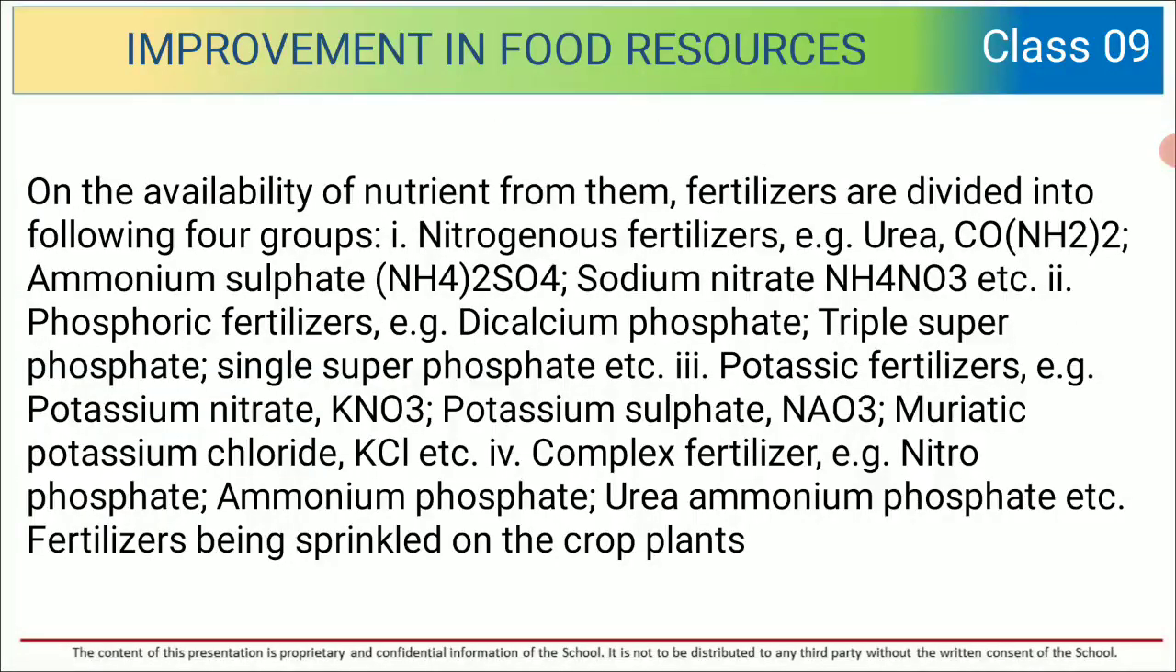On the basis of the nutrient they provide, fertilizers are divided into four groups. First, nitrogenous fertilizers, which include urea and ammonium sulfate. Second is phosphatic fertilizer: dicalcium phosphate, triple superphosphate, etc. Third is potassic fertilizer. It includes potassium nitrate and potassium sulfate. And the fourth one, complex fertilizers: nitrophosphate, ammonium phosphate, urea, etc.